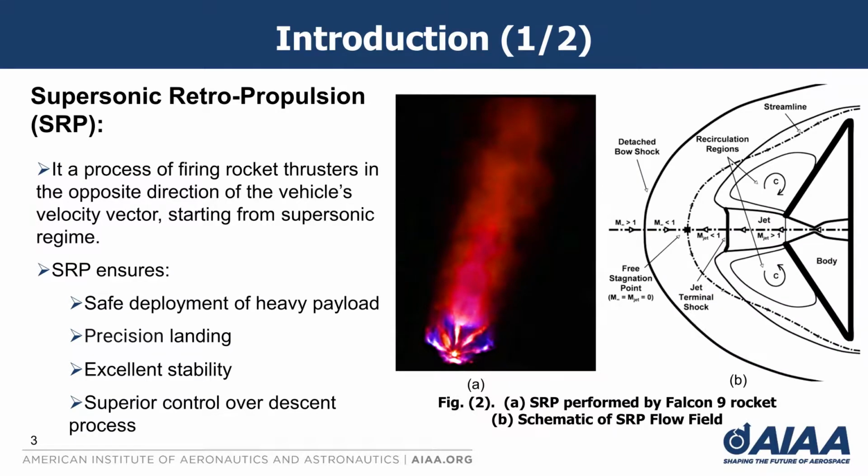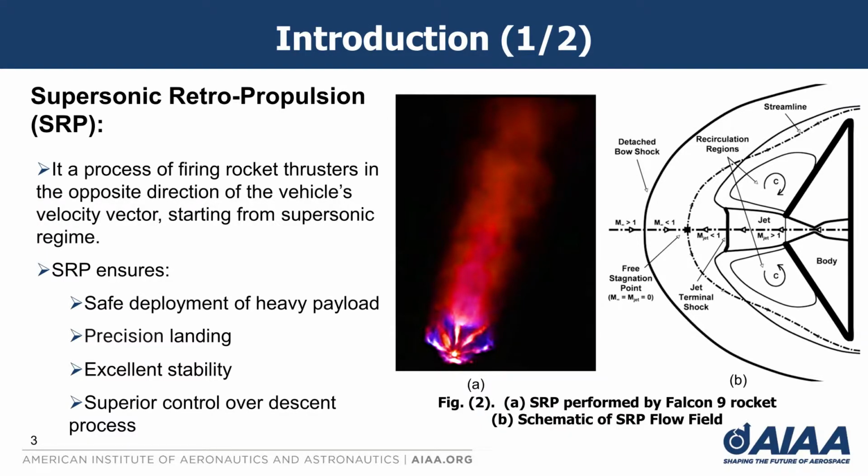So what is supersonic retropropulsion? Supersonic retropropulsion (SRP) is essentially a technique of braking in the atmosphere by firing rocket thrusters in the opposite direction of the vehicle's velocity vector. The usage of SRP in rockets is still novel, but it is a promising technology for slowing down through an atmosphere in a very efficient way, which has been shown by SpaceX in recent years. While SRP technology is making progress here on Earth with reusability and reduced cost as its main objectives, it is also a critical area of development for further exploration of the solar system.